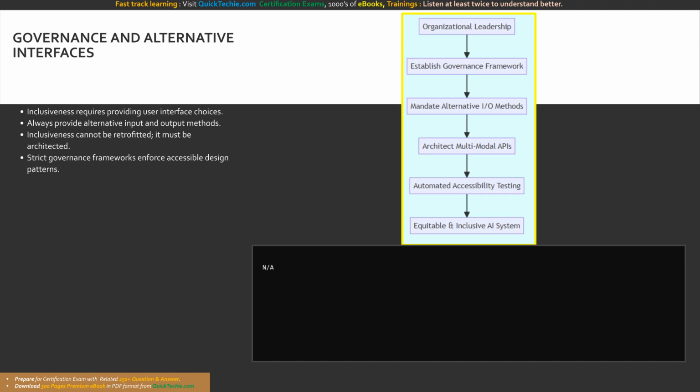Build responsibly and build for everyone. By enforcing these rigorous standards at the organizational level, teams can confidently deploy intelligent systems that actively foster a more equitable and accessible digital world for all users.